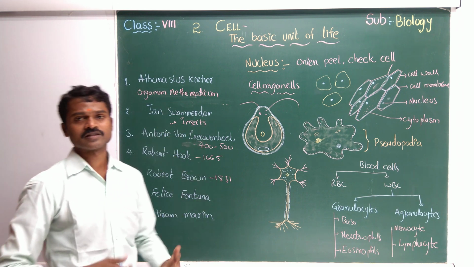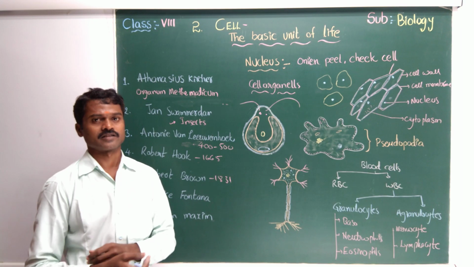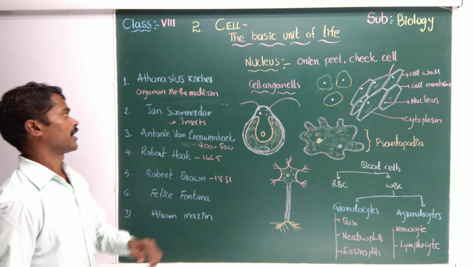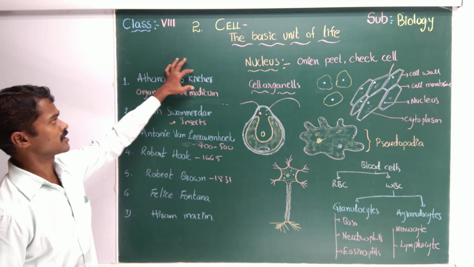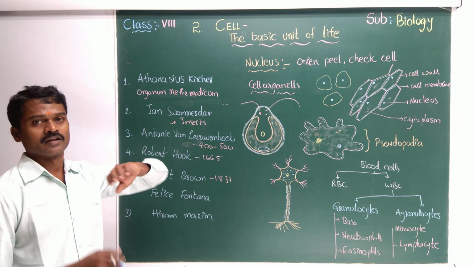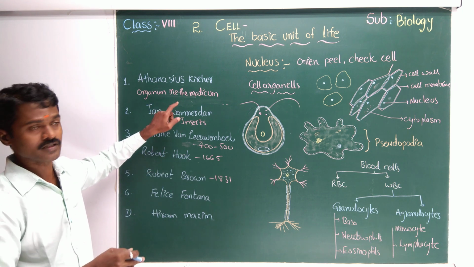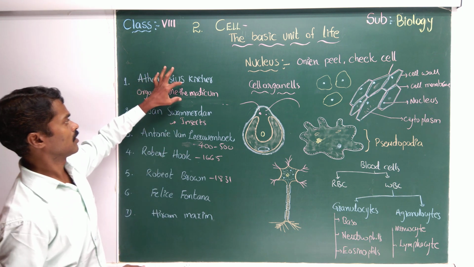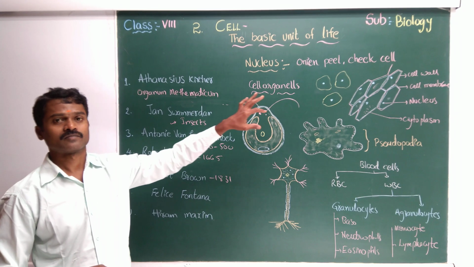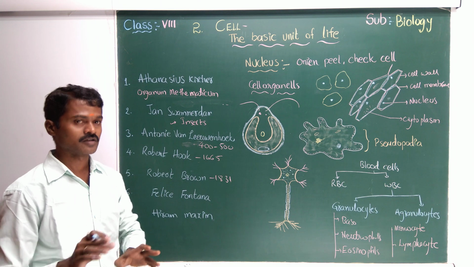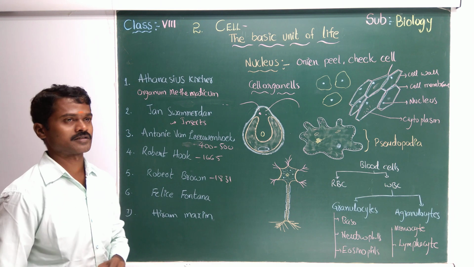We have so many scientists. Here, some are given in our textbook. I wrote here one, Athanasius Kircher. They did not give any discovery for him. I just wrote here. You can search about this. What is this? See, Organum Mathematicum. Okay, I am not giving total details about this one. It's not related to our subject. If you are interested, then you can search.